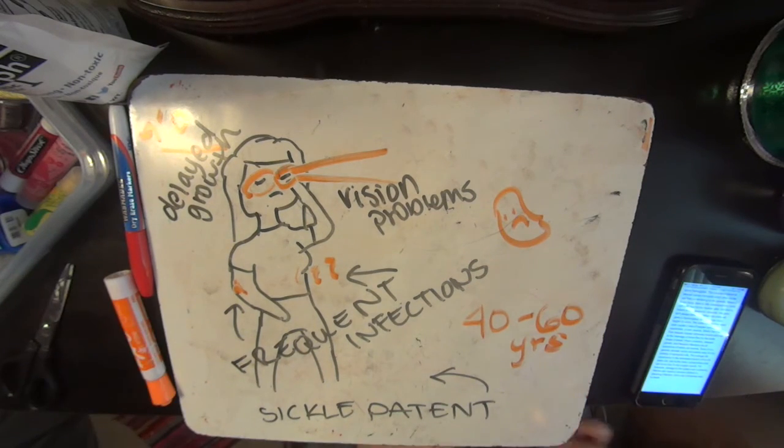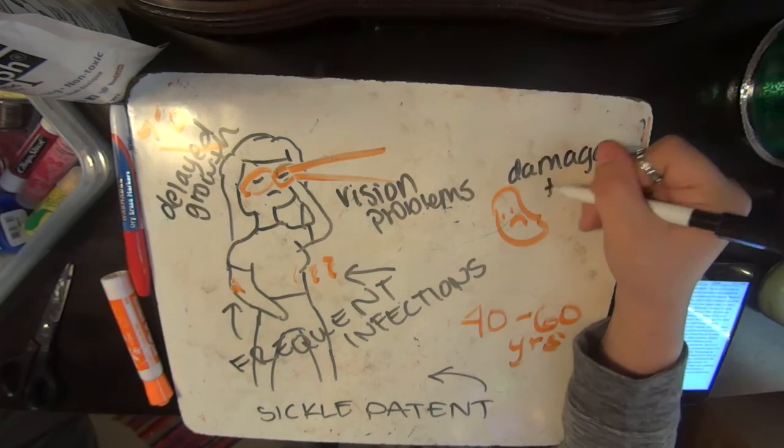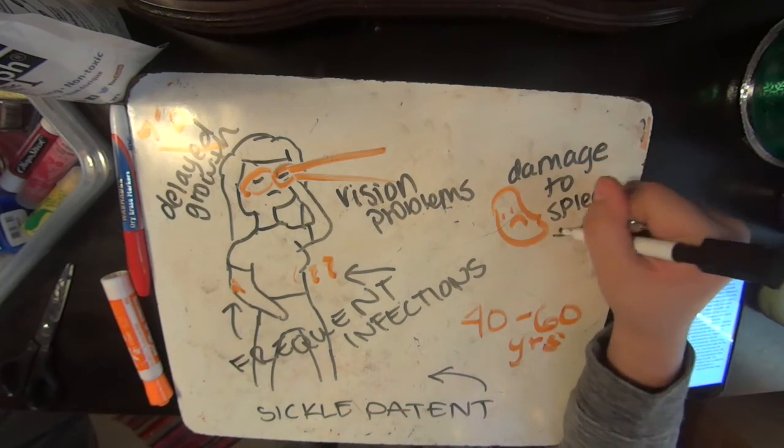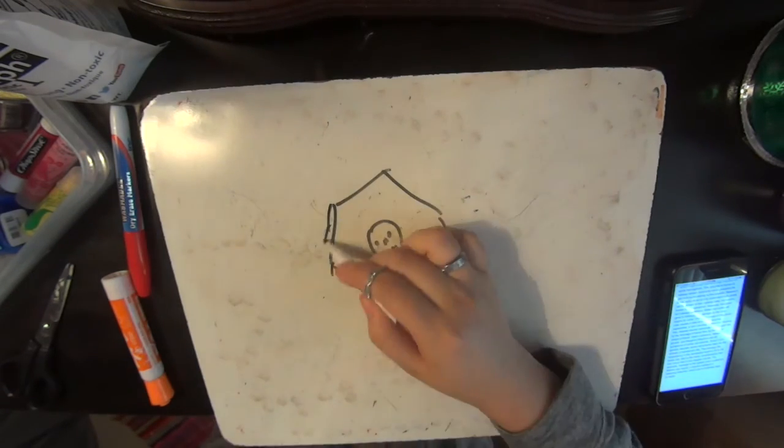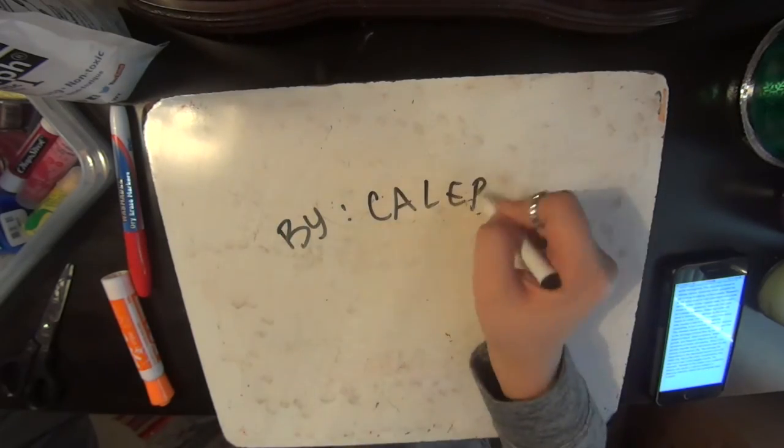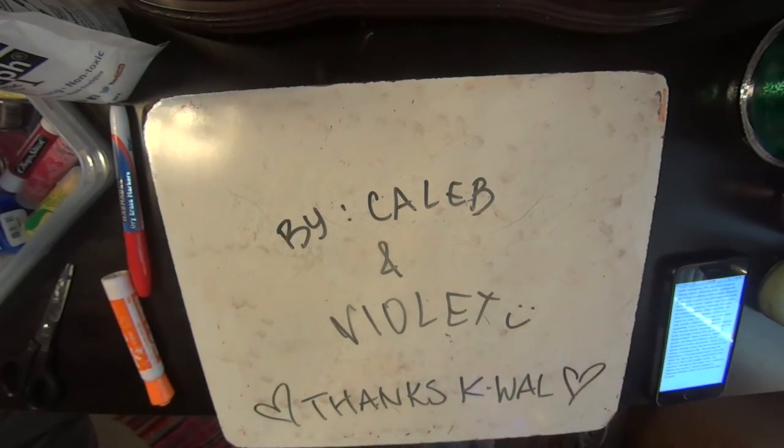For example, damage to the spleen over a patient's lifetime can cause a massive setback in attacking infections, which can sometimes lead to death. Overall, sickle cell anemia seems to hold advantages and disadvantages to the world.